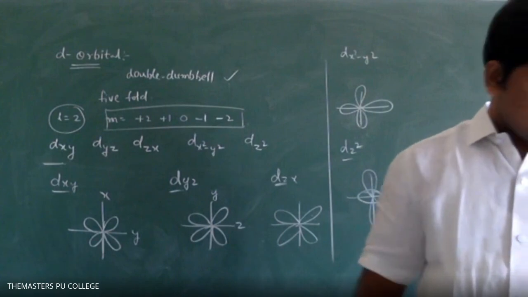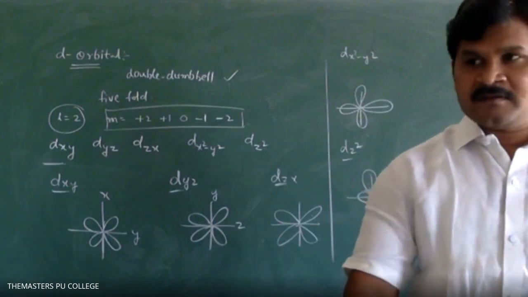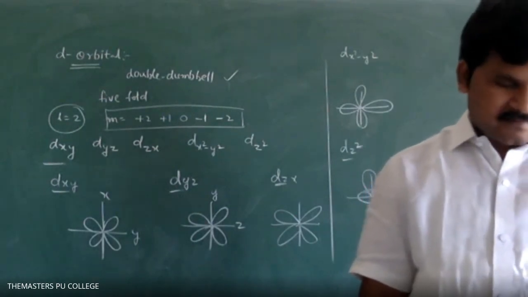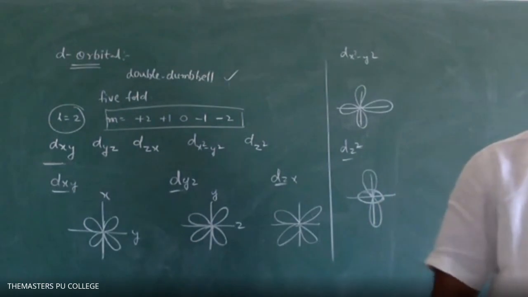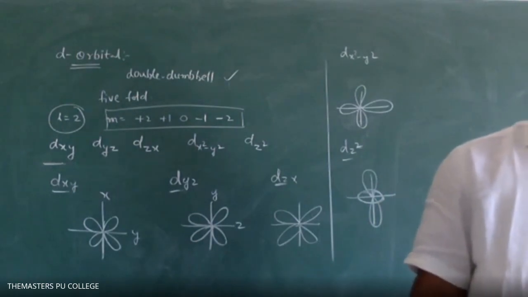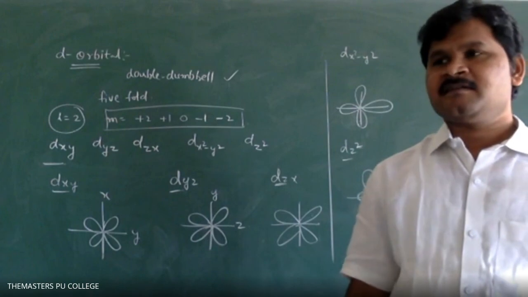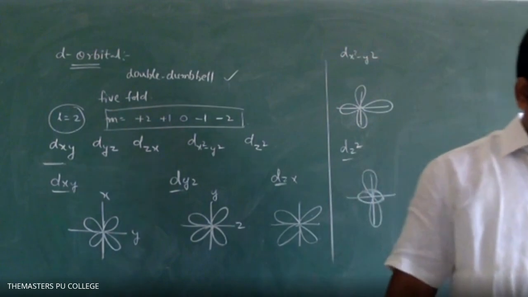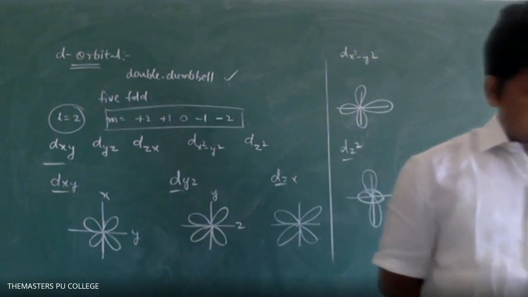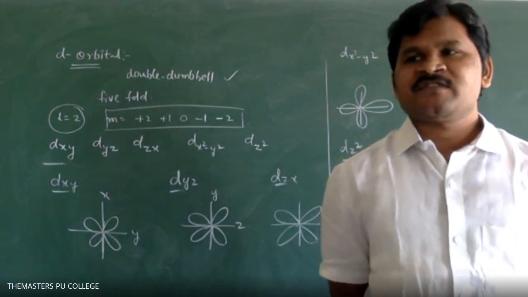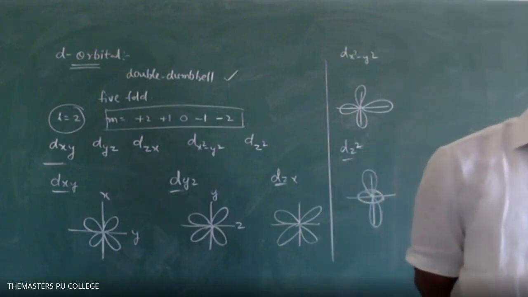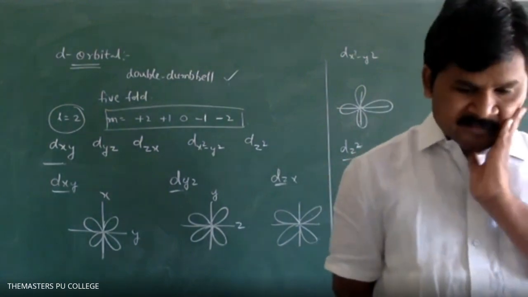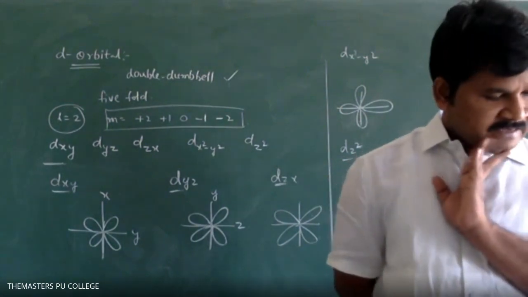The probability of finding an electron at a certain distance from the nucleus is called radial probability.